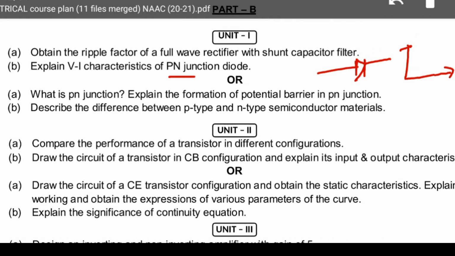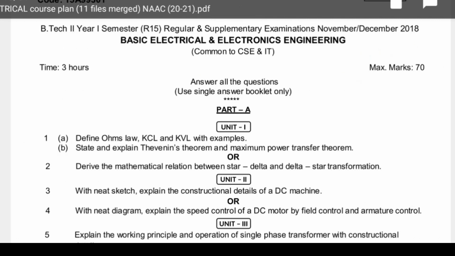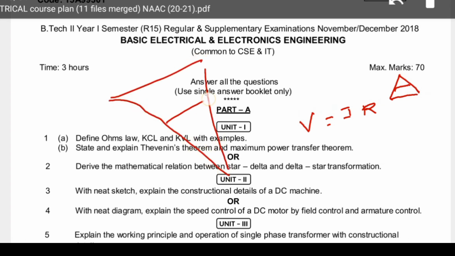Coming to part A of another question paper, let us see another question paper. This is the December 2018 question paper. Define Ohm's law. What is Ohm's law? V equals IR. Simply, how to remember Ohm's law? You know the triangle from SSC onwards. Draw one triangle with V on top and I and R below. If you want I, it is V by R; if you want V, it is V equal to IR. That is Ohm's law.